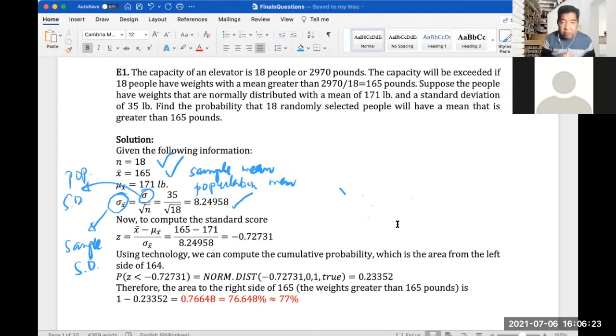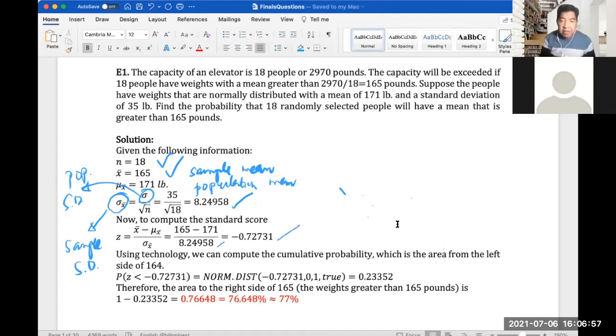And now we have to compute the standard score, which is z, or your z score. So that's x bar minus mu x bar divided by sigma x bar equals 165. So that's given, minus 171, which is also given. And then divided by the sample standard deviation we have computed. So we get a negative 0.72731 as our z-score or standard score.